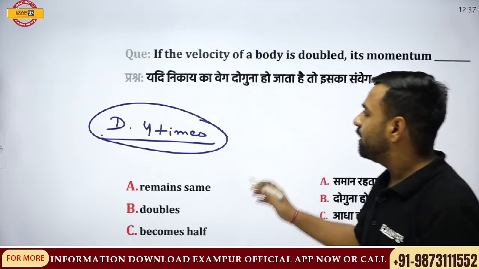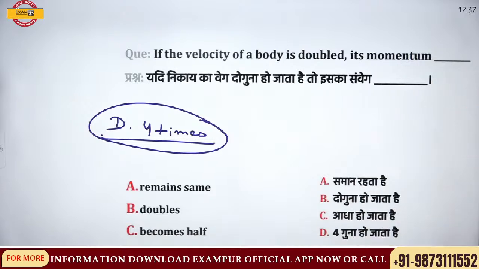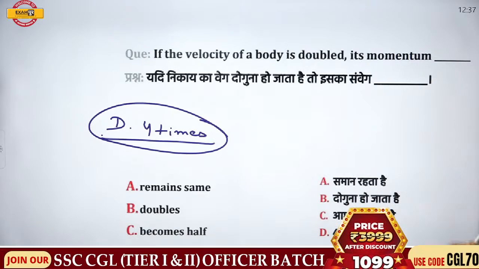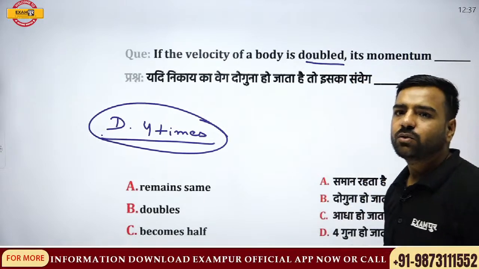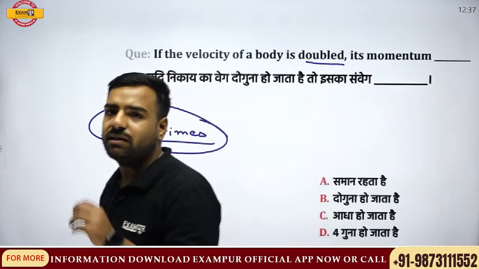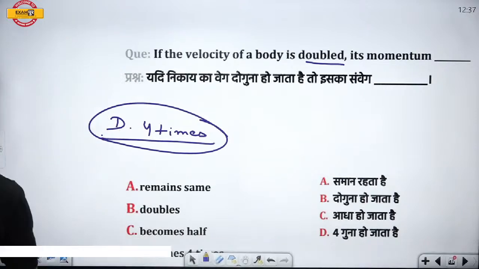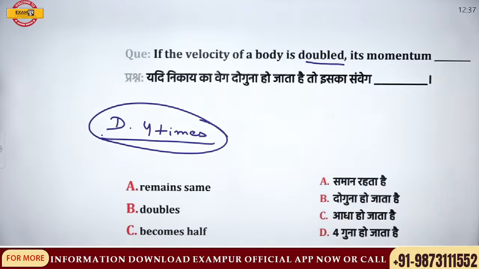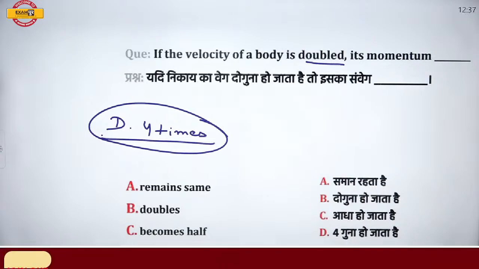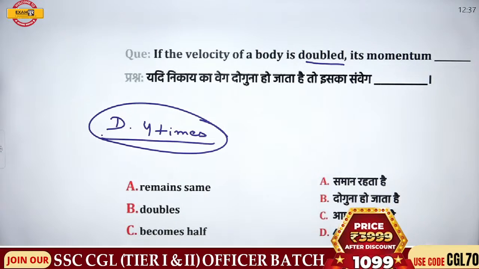Okay, let's have a look here. Now if velocity is doubled, what is going to happen to the momentum? I need answers from Akshat and Madhana, then I'll explain this part. Please, waiting for the answer. No one?